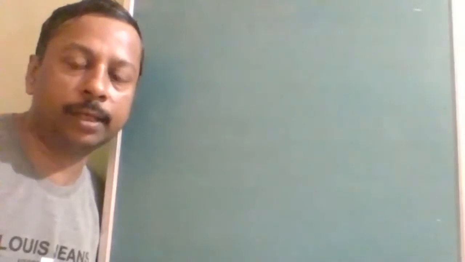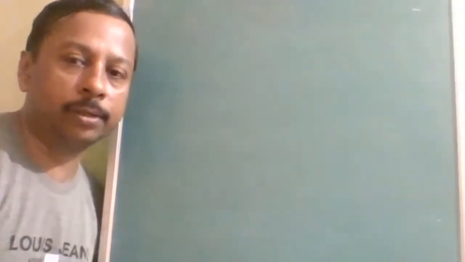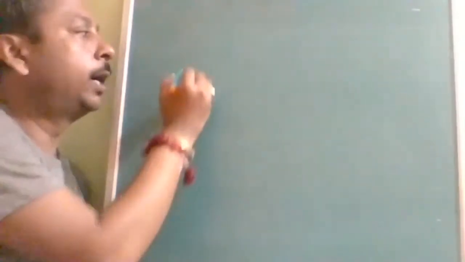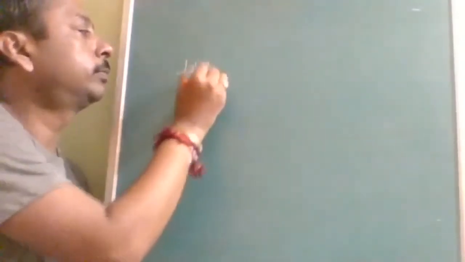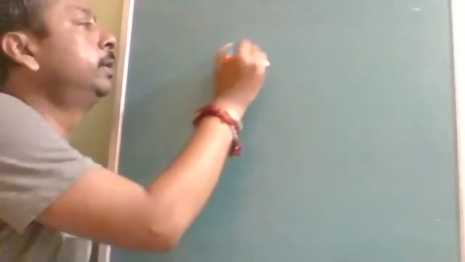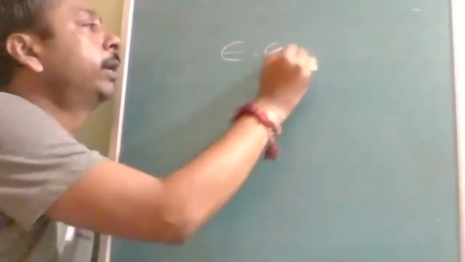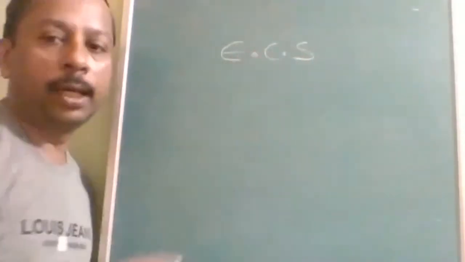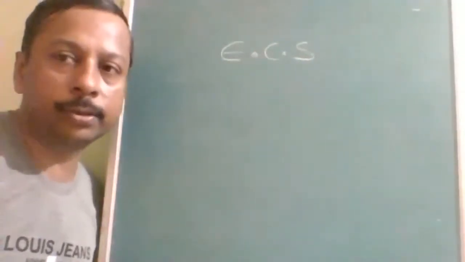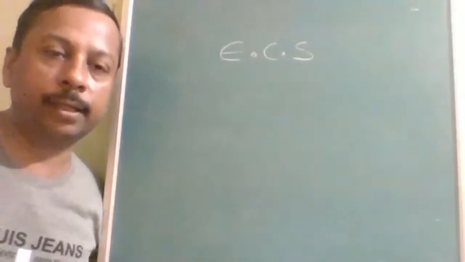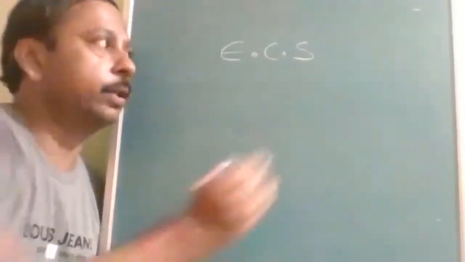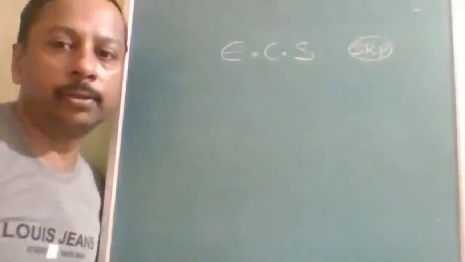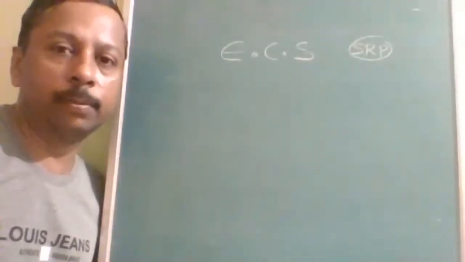Two things, the objectives, will be there: highest positive and lowest negative. Is it understood? The electrochemical series is the arrangement of electrodes on the basis of their standard reduction potentials.